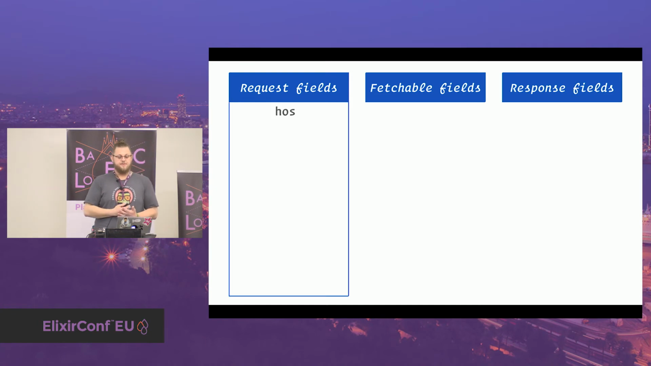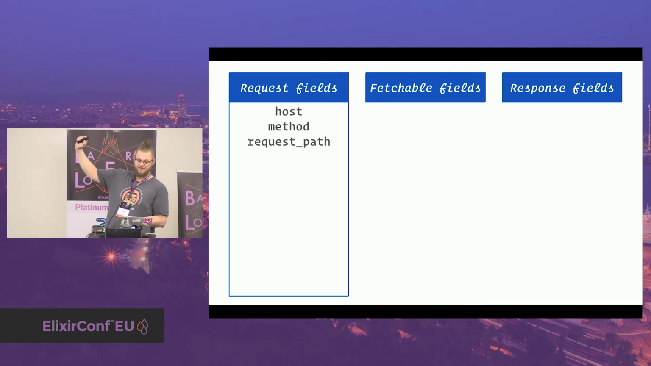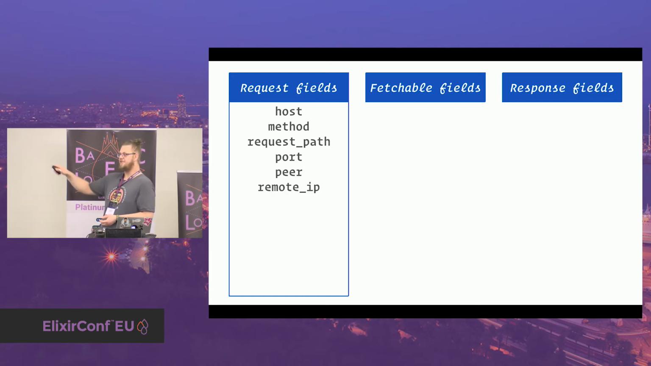Starting with the request fields, we have the host, which is parsed out of the host header, which is usually www.example.com. Then we have the HTTP method, so get, post, options, head. We have the request path. Oh no, that's not right. The request path is not a list, that's a string, but then there's path info, which is a parsed segment. Then we have the port. We have peer and remote IP. That's a pretty interesting combination.